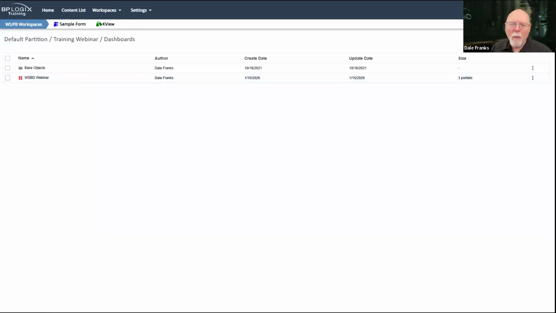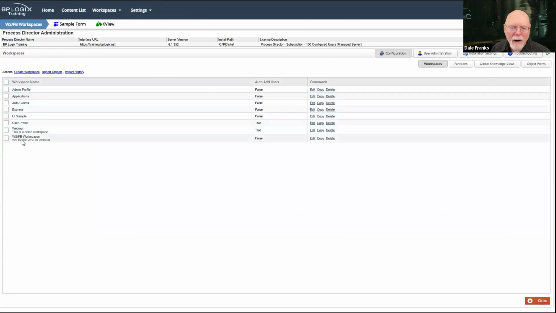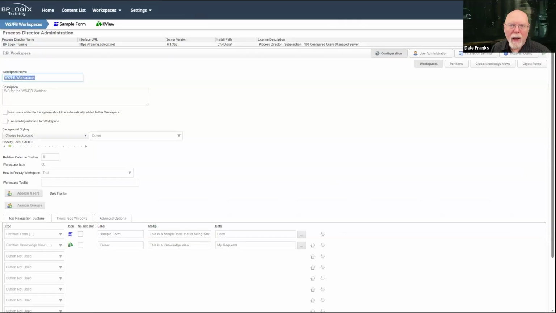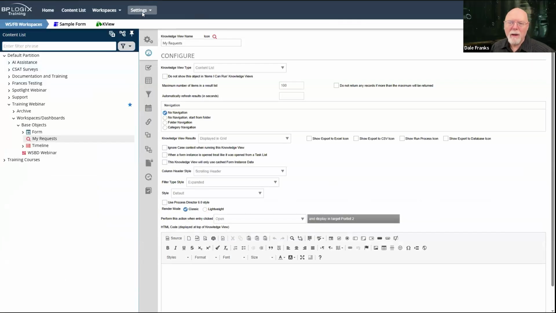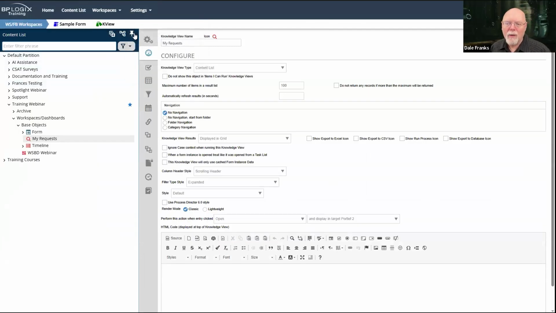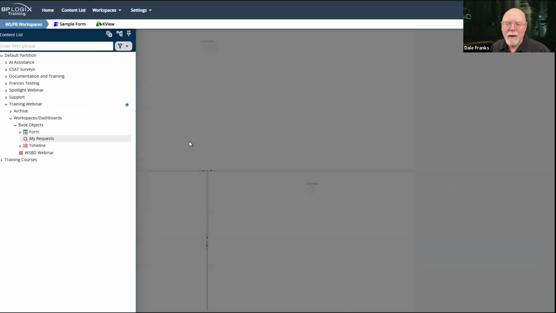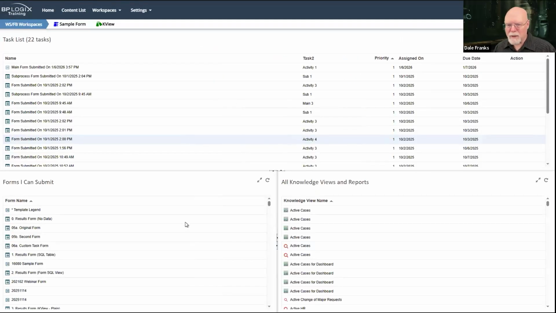Now we're going to need to go back over to our workspace. So we go to configuration, we go back here to my workspace, and on the other screen, let's go back here to our workspace. I guess we'll turn the content list off and we'll pull our workspace again. So this is what our workspace currently looks like. It's got 3 portlets in it. Let's change it.